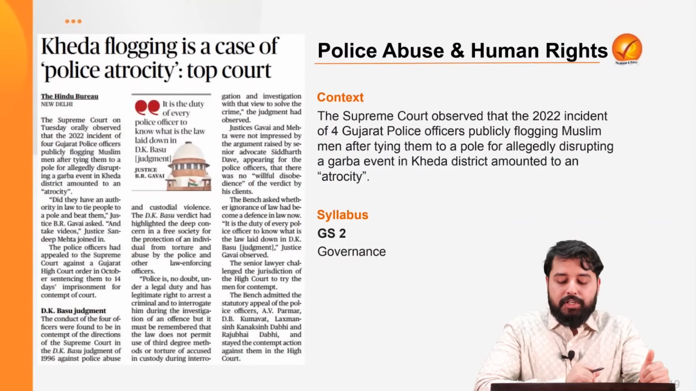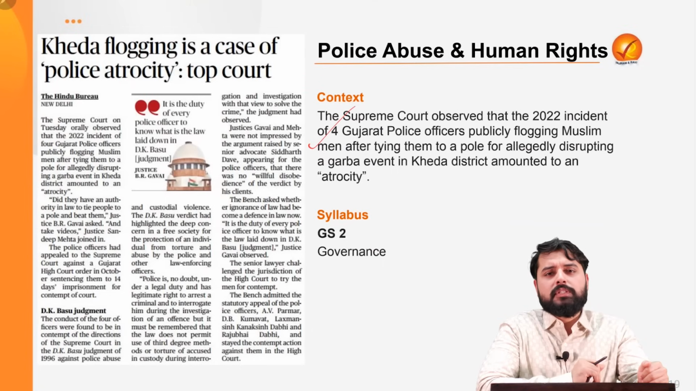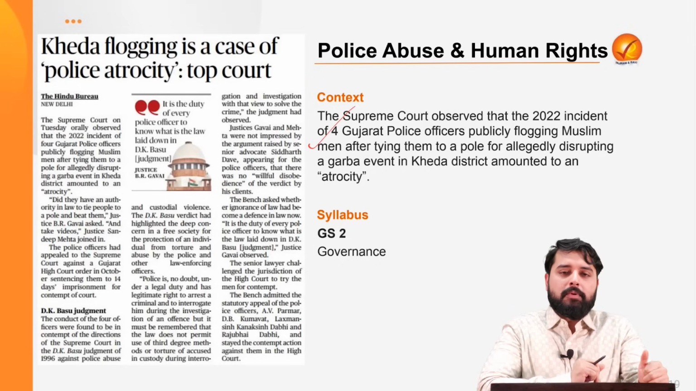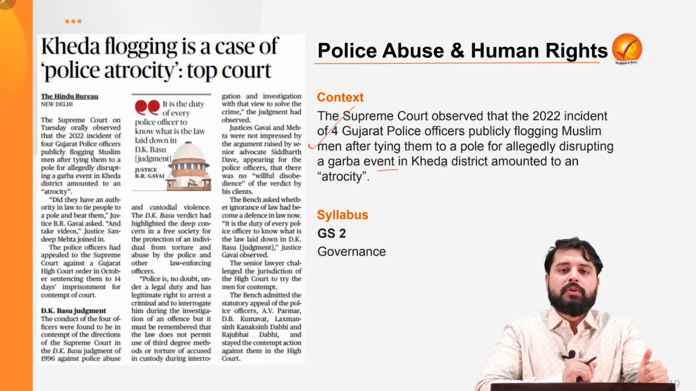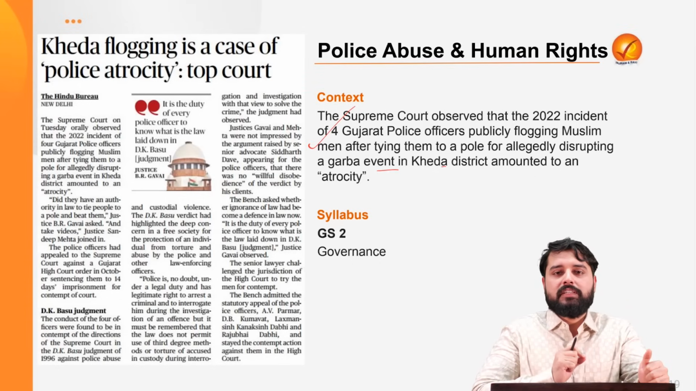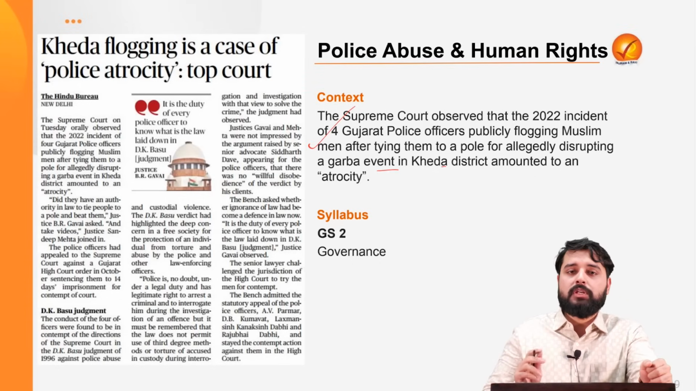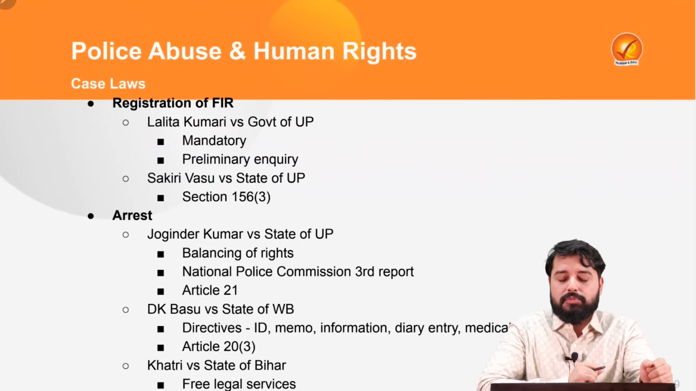Now, the next article is related to police abuse and human rights. The context behind it is that recently the Supreme Court observed that a 2022 incident whereby 4 Gujarat police officers had publicly flogged some men for allegedly disturbing a Garba event in Kheda district in Gujarat, amounted to atrocity by the police. So we will be discussing a few case laws and a few steps by the judiciary whereby it tried to uphold human rights, protect the rights in India, and limit the abuse of powers by the police. This is important in GS2 in governance. It can be asked in the interview also.